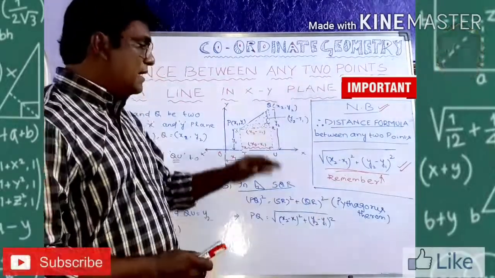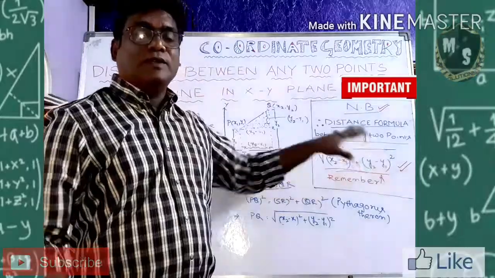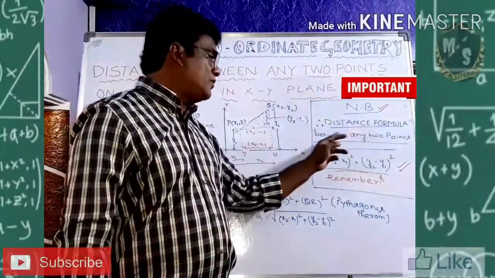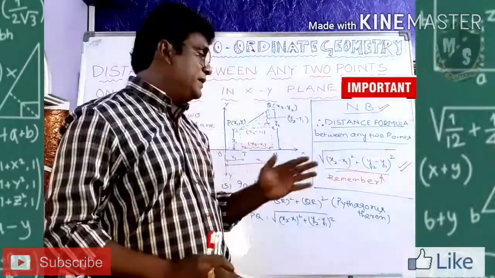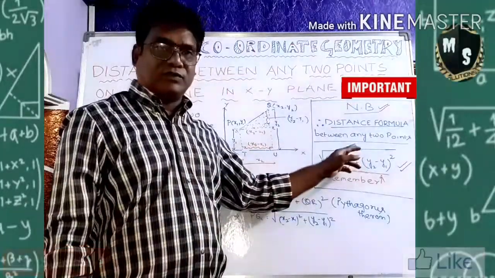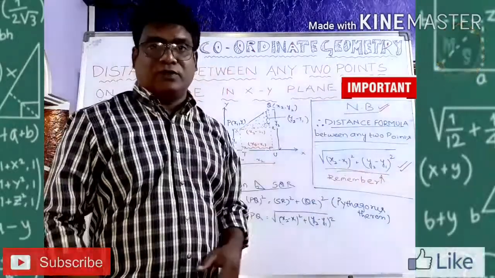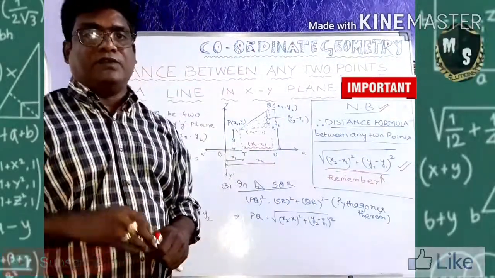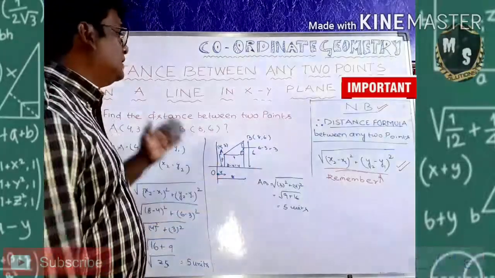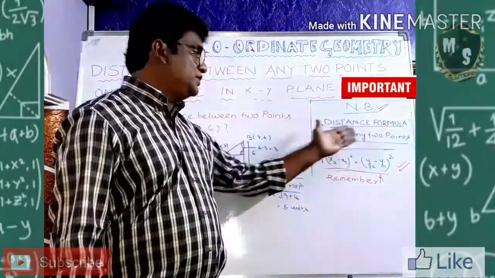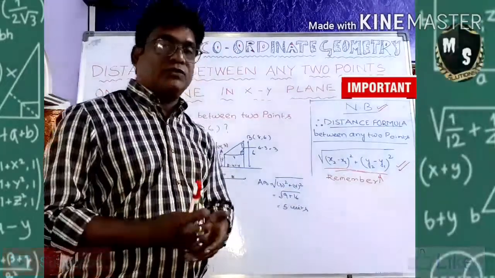For that reason, I put a notice board for you, to remember the formula. Very, very important. The distance between 2 points in the xy plane is the square root of x2 minus x1 whole square plus y2 minus y1 whole square. I hope you understood it. Next, I am doing a sum for you by using the distance formula.